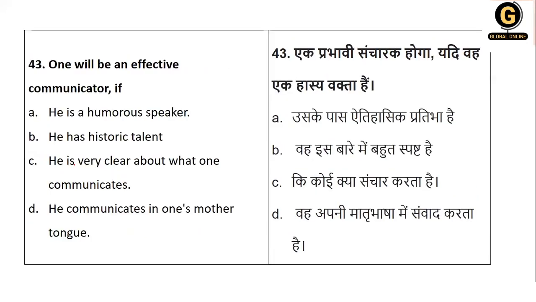Okay. Next, one will be an effective communicator if he is humorous, has historic talent, is very clear about what he communicates, or communicates in one's mother tongue. So humorous is of no use. Historic is of no use. Clear with what he communicates, yes, there has to be clarity in his communication. And using mother tongue at a very adult age is not an effective communicator. It is only used when the child has to be prepared with the natural atmosphere. So here your point number C tends to be the right option.